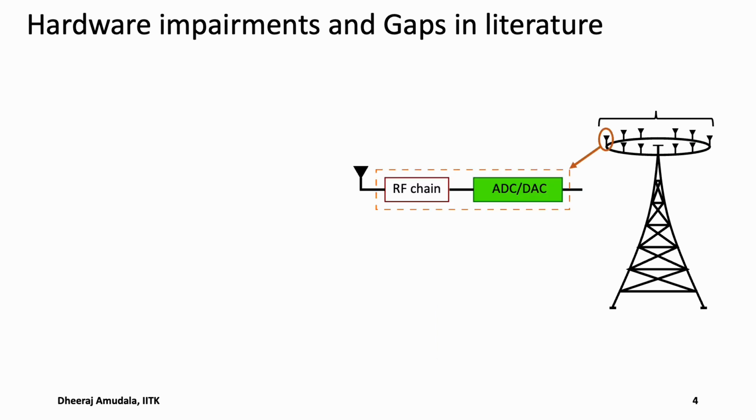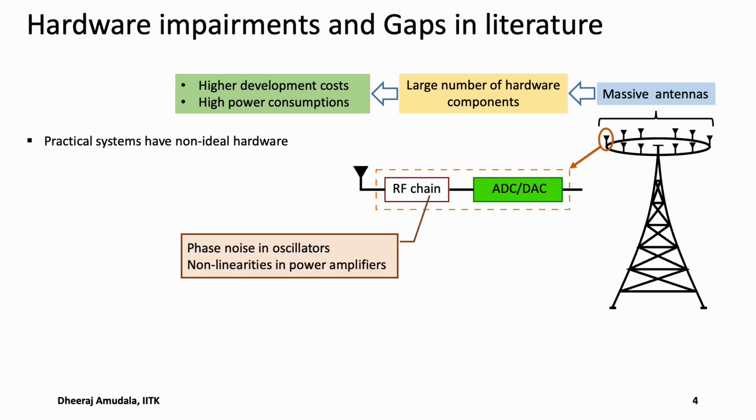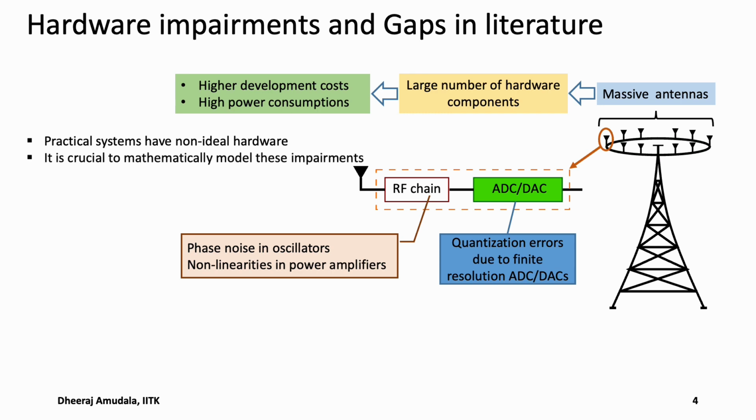Recall that massive MIMO systems have massive antennas, and each antenna is equipped with an ADC, DAC and an RF chain. So due to these massive antennas, the number of hardware components is huge, which leads to higher development costs and high power consumption. But in practice, it is difficult to have ideal hardware at each antenna. So practical systems have non-ideal hardware, such as phase noise in oscillators, non-linearities in power amplifiers, and quantization errors which occur due to finite resolution ADC/DACs. So it is important to mathematically model these impairments and analyze the SE of a system.